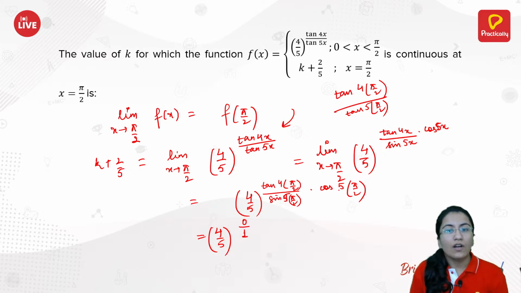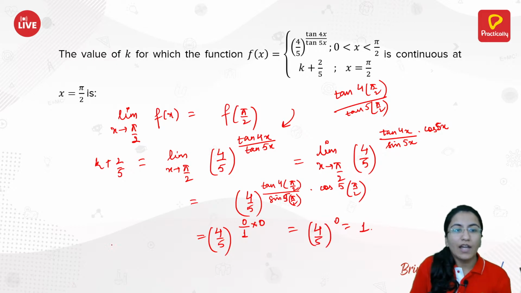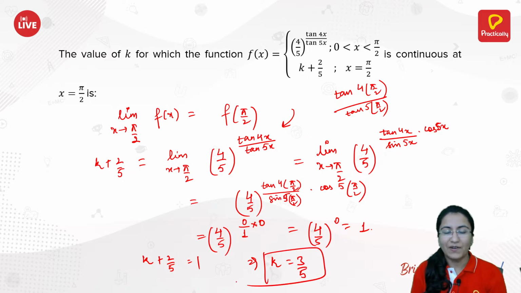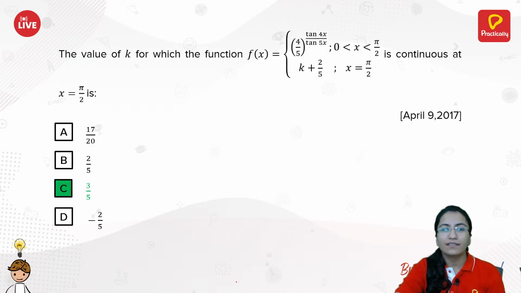And cos of 5 pi by 2 is same as cos of pi by 2, which is 0. So this is 4 by 5 raised to power 0, that is 1. So you have k plus 2 by 5 same as 1. That implies k is equal to 3 by 5. Okay, so you were supposed to calculate the value of k, and your k value over here is 3 by 5. Let's move to the next question.